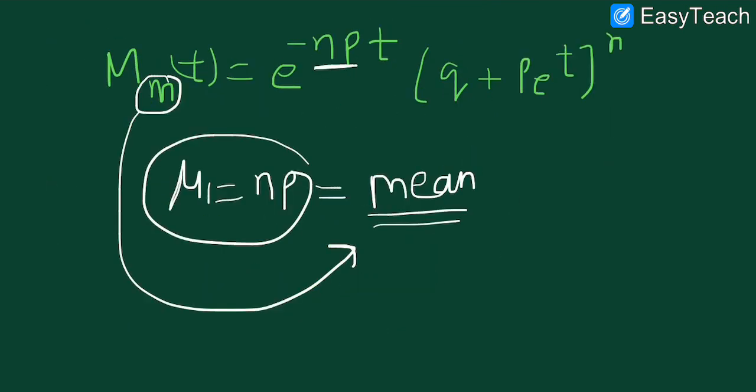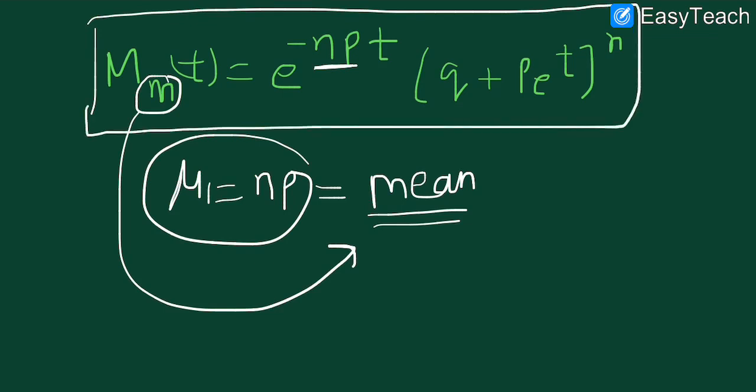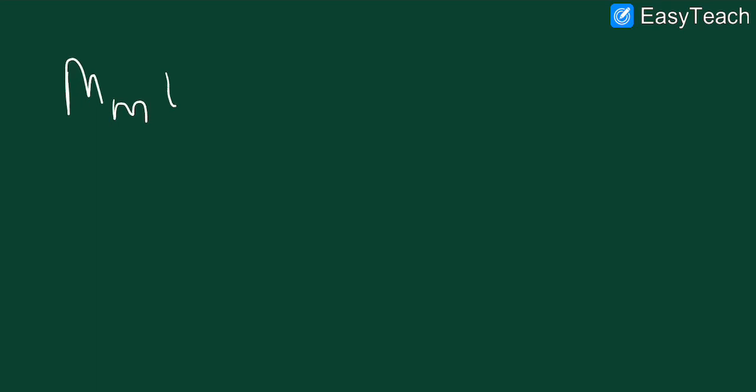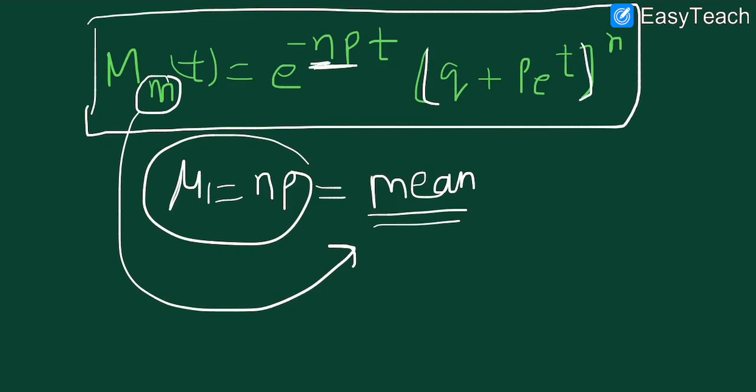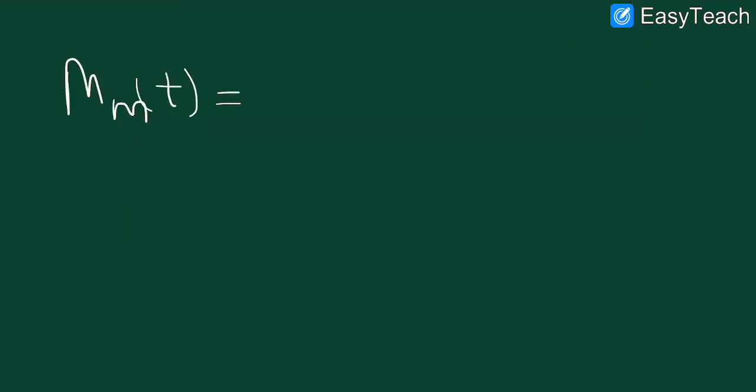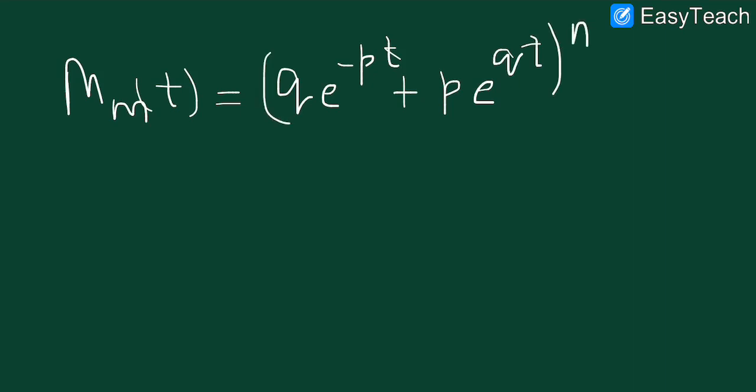So now we got this formula: the moment about the mean is given as e power minus npt times (q plus p e power t) whole power n. Now if we rearrange this term, the power n is common, so taking the factor inside, it will be (q e power minus pt plus p e power qt), and it will be complete power n.